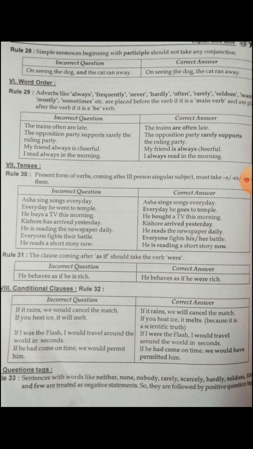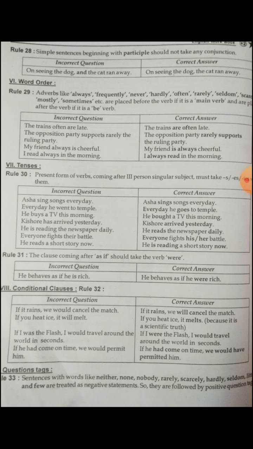Next important one, tenses. In the tenses, present form of verbs coming after a third person singular subject must take s, es or ies. So simple present tense, third person singular: compulsorily the verb takes s or es or else ies.